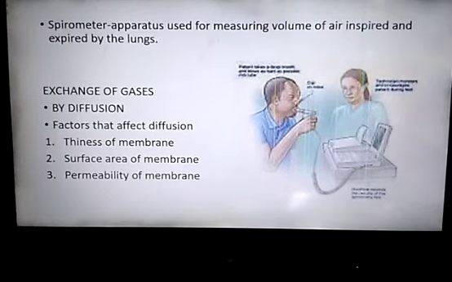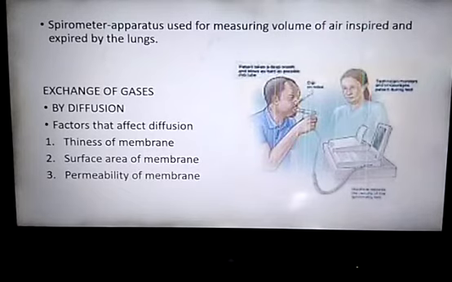Exchange of gases occurs in the lungs and body tissues by the process of diffusion. You have studied about diffusion in the last chapter also. Let's revise again. What do you mean by diffusion? Diffusion is the net flow of a spontaneous substance from a region of higher concentration to a region of lower concentration.